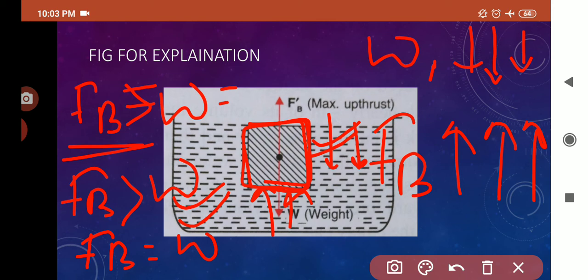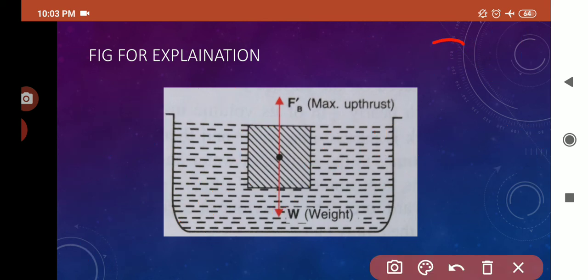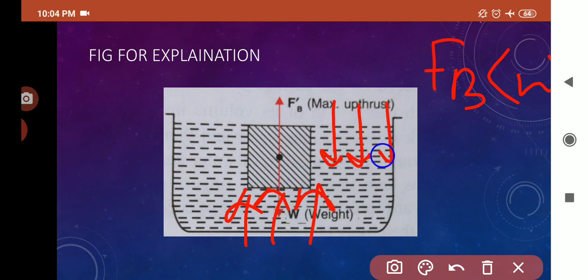Now in the next condition, what can it be? If the upward force is less than the weight, that means if the upward force acting on a body is less than the weight, or the weight is greater than the buoyant force, then the body will sink in the liquid, because the upward force it is experiencing is not large enough to overcome the weight of the body, therefore it will sink. Now, hope the concept of weight and buoyant force is clear to you all, and how the body floats or sinks.